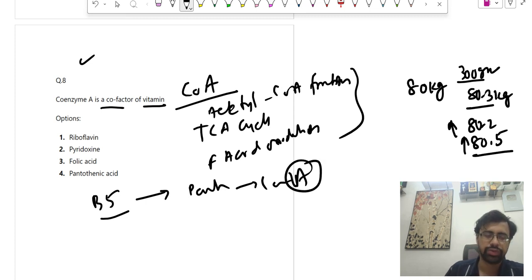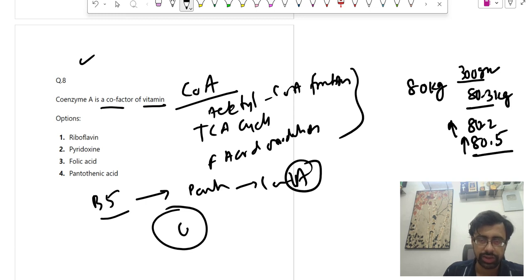Okay, so if metabolism is a city की तरह समझ लीजिए, एक शहर की तरह अगर हम लोग मेटाबॉलिज्म को समझेंगे, तो acetyl CoA is the currency, and pantothenic acid prints that currency. So this creates the biochemical clarity. So why pantothenic acid? Without vitamin B5, no CoA synthesis, no acetyl CoA, no TCA cycle, कुछ नहीं होगा. So riboflavin is actually vitamin B2, नहीं है.